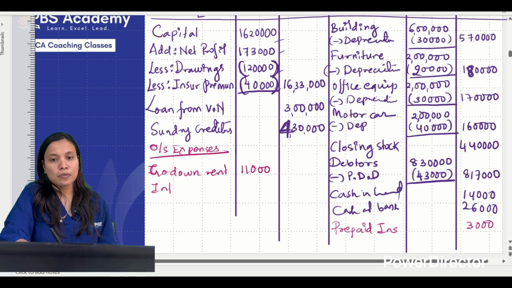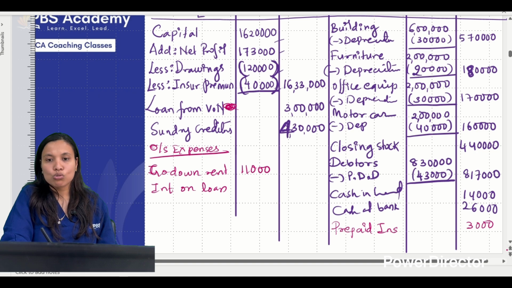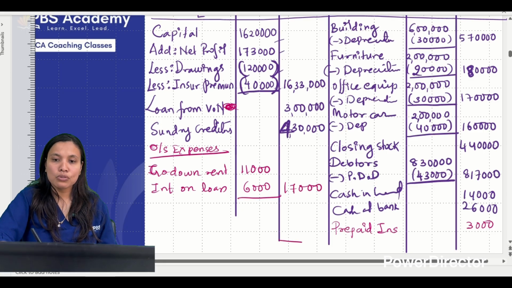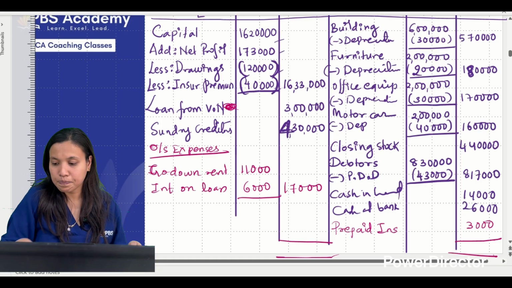Interest on loan from Vishwanath. Either you can add it here only with Vishwanath loan, or you can write it separately also. So 6,000 was outstanding. So 17,000. Now do the total of the balance sheet. Hopefully it tallies. Do the total.